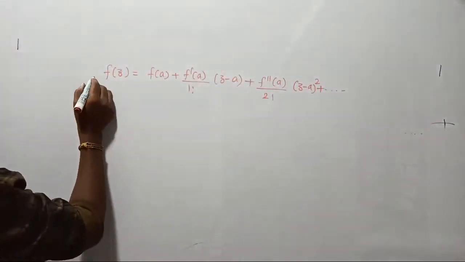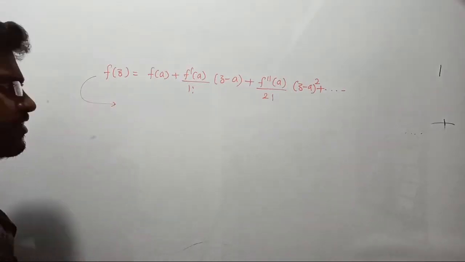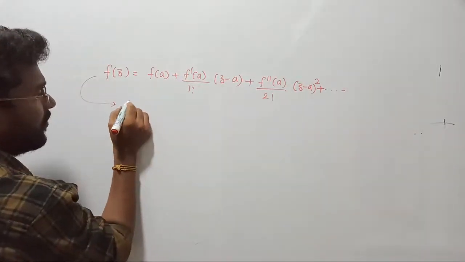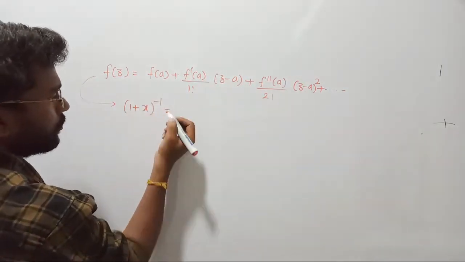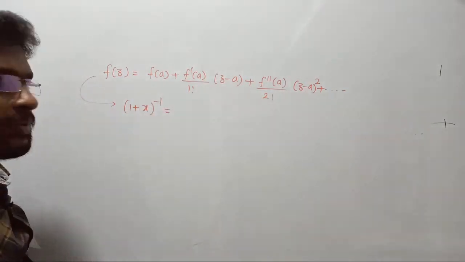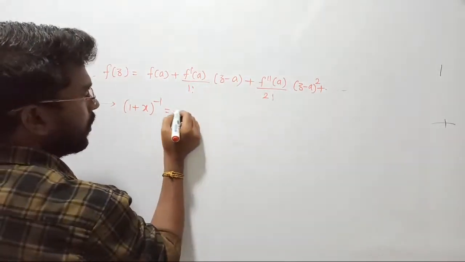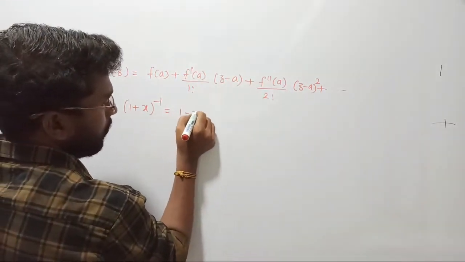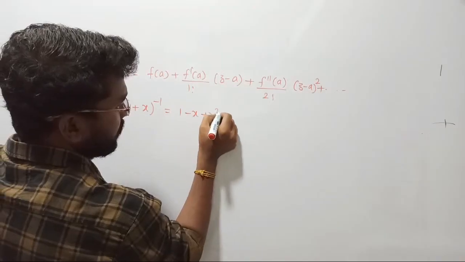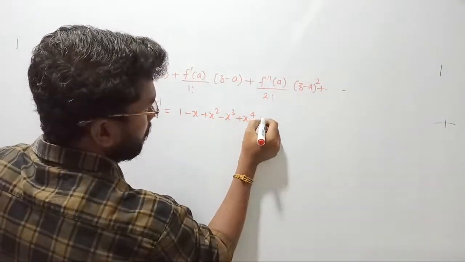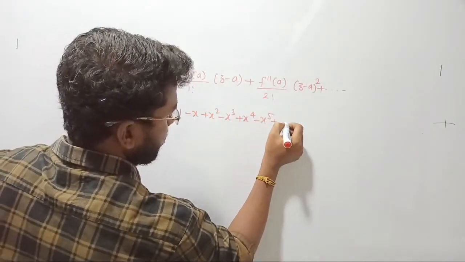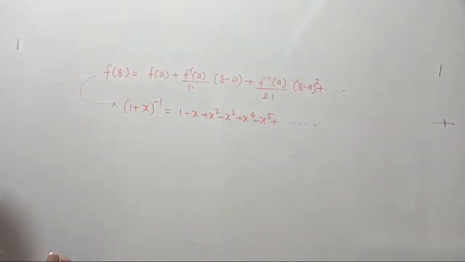The series is being continued, right? Now from this expansion there are many conclusions. I'm just giving the conclusions directly. Already we saw some, for example, if I consider (1 plus x) whole power minus 1, what is the Taylor series expansion of (1 plus x) whole power minus 1? It can be written as 1 minus x plus x square minus x power 3 plus x power 4 minus x power 5 plus etc. and so on. Right? Yes.